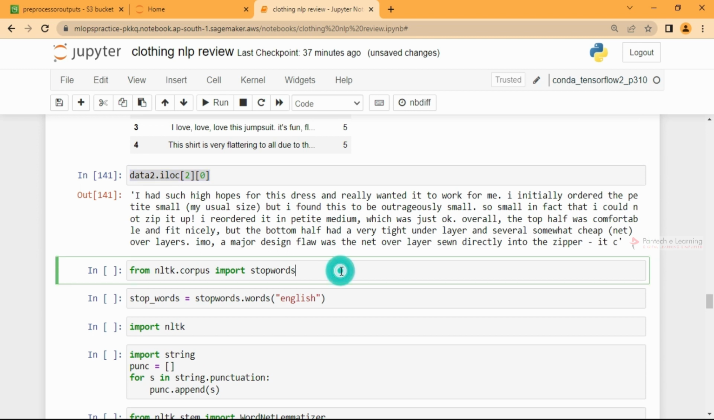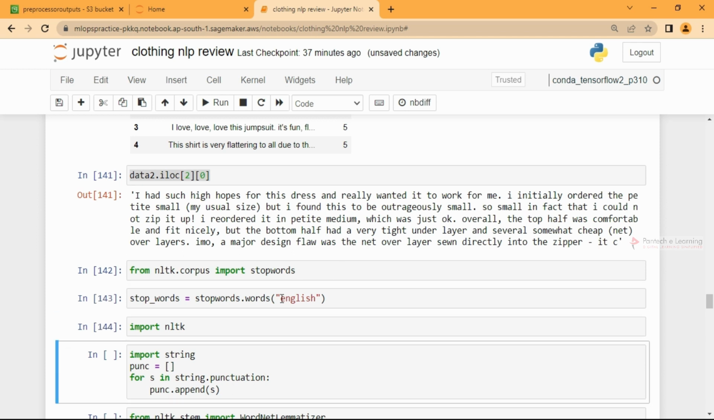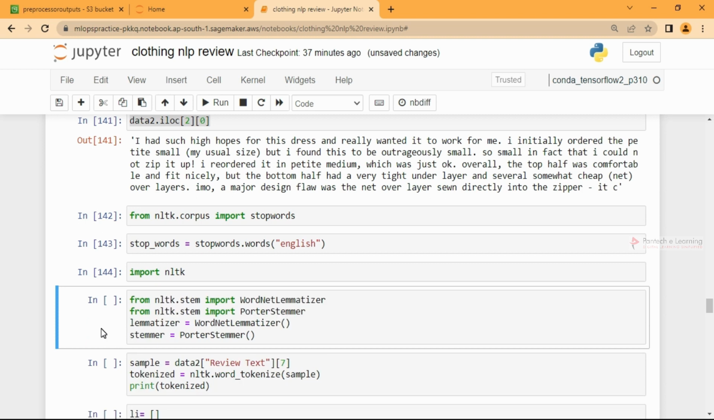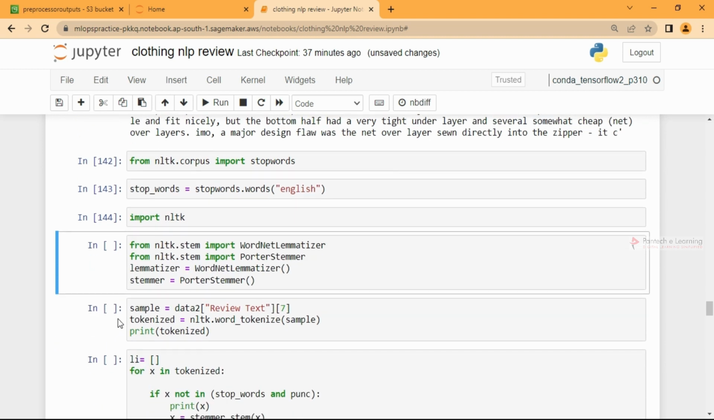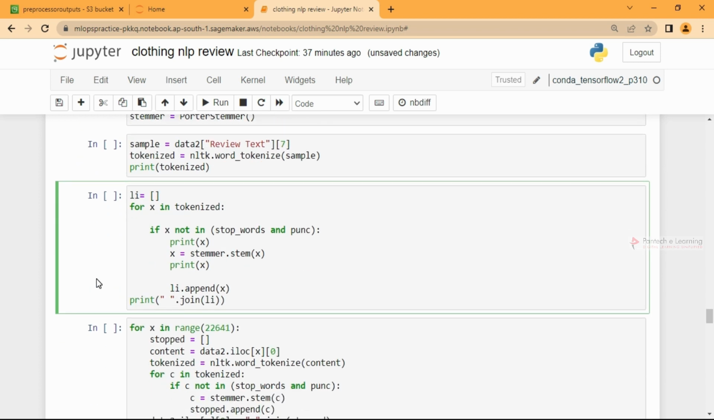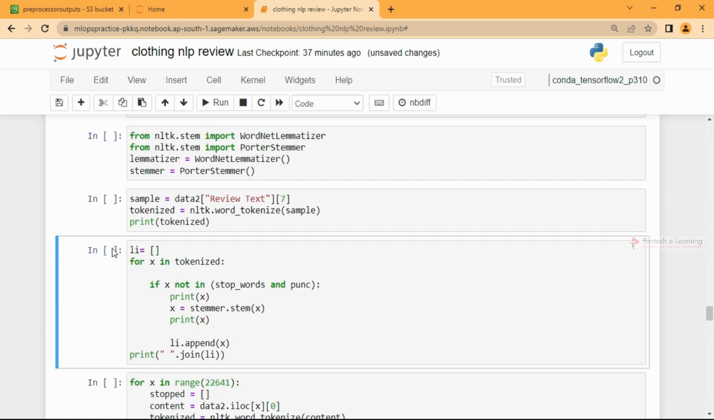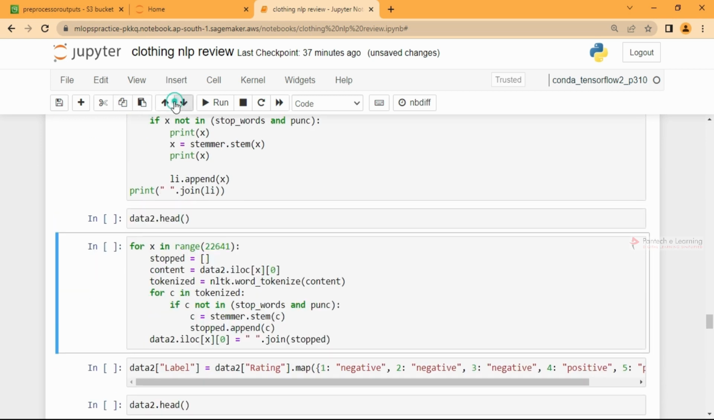Here, I'll import from nltk.corpus import stopwords, and the stop words are English. Import nltk, and this is for handling the punctuation. These are just the split parts. So first we'll go with this one.